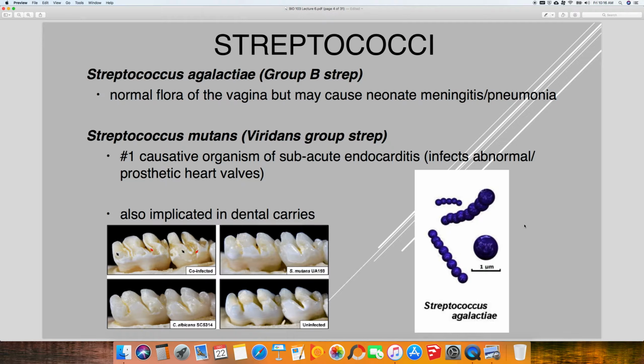Okay, then we talked about strep agalactiae, can cause meningitis and pneumonia in newborns because it's a normal flora of the vaginal tract. Streptococcus mutans, number one causative organism of subacute endocarditis, as well as it's important for the formation of dental caries, which are cavities. Again, anytime you see number one causative organism, definitely know it.